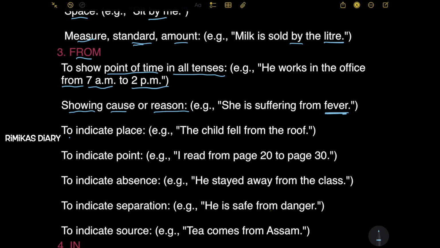Next, to indicate place. Example, the child fell from the roof. So here it's indicating the place. From where did the child fall? The child fell from the roof.